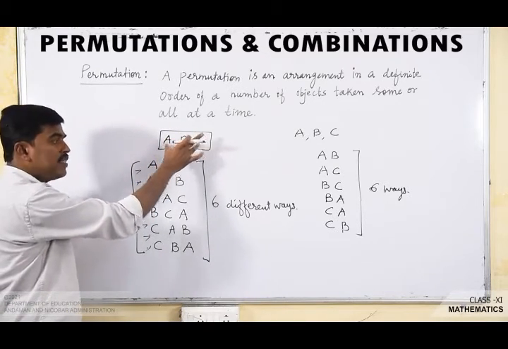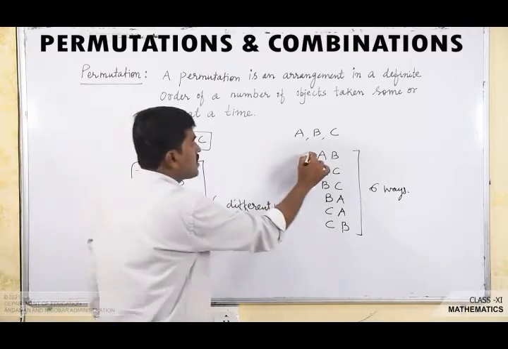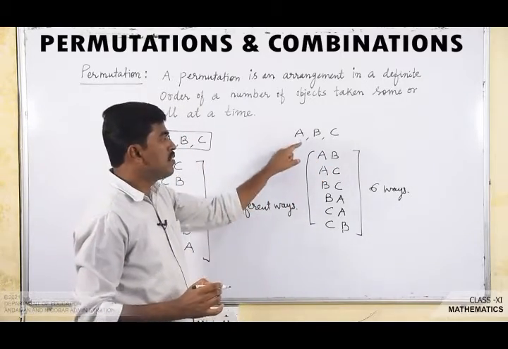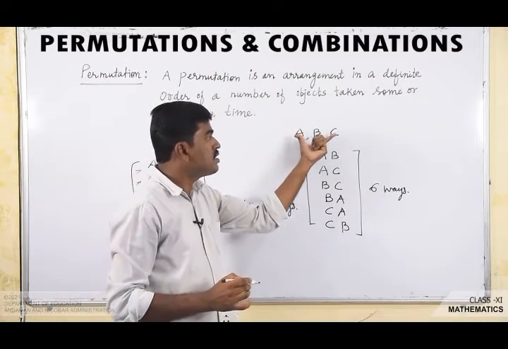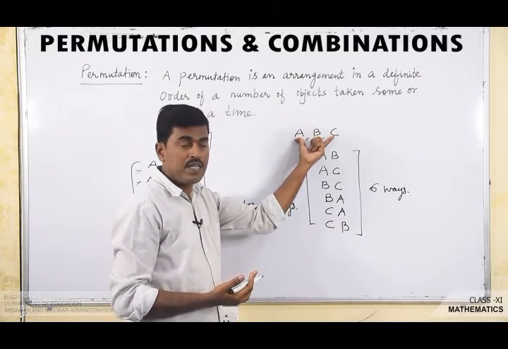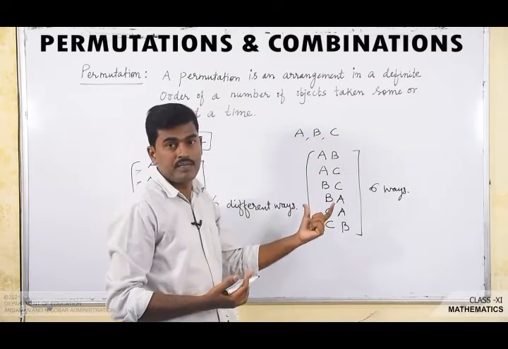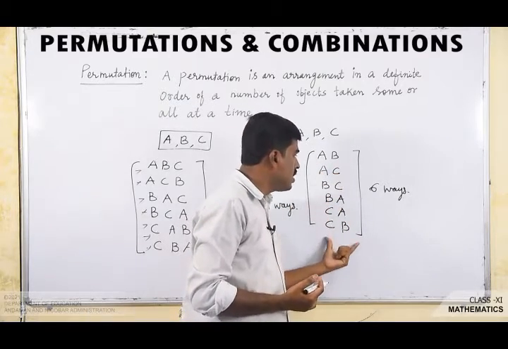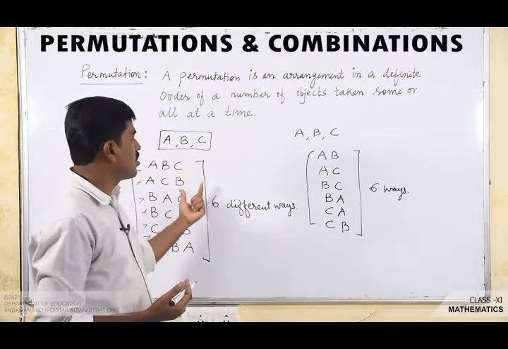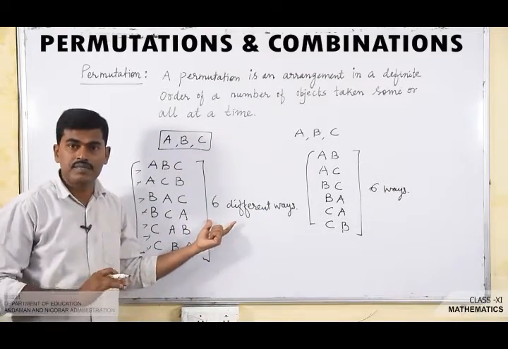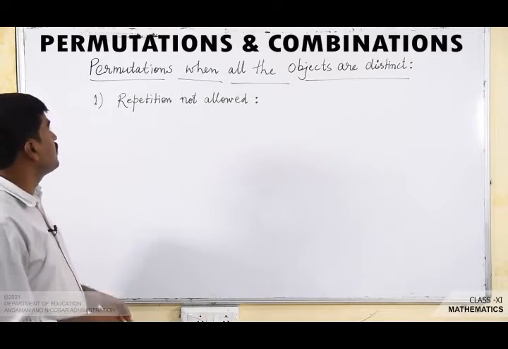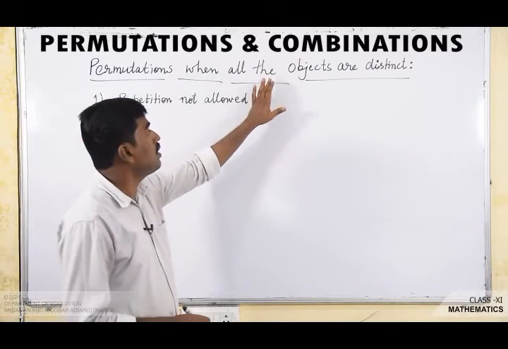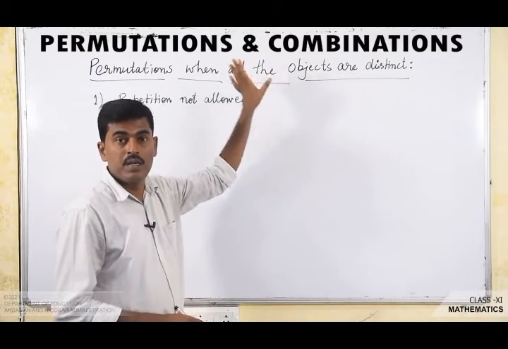I have taken all the letters here, and in this case this is the permutation of these three different letters A, B, C taken two at a time. So the number of permutations here is 6, and here also the number of permutations is 6. Clear?